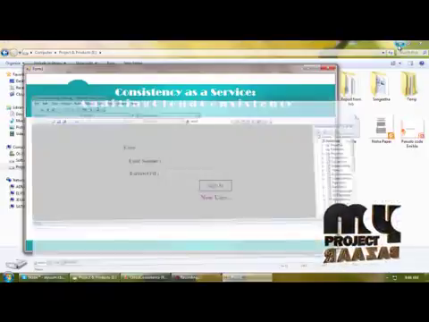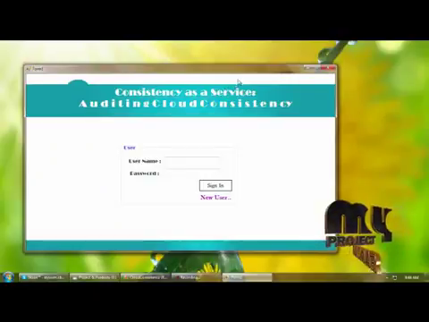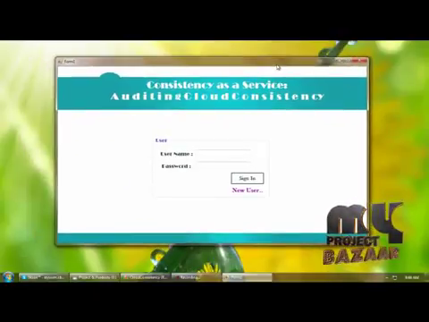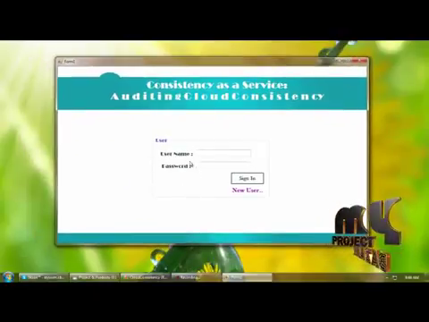This is the home page of the project, and that is the home page of the audit cloud. Here, users can log in by providing username and password.